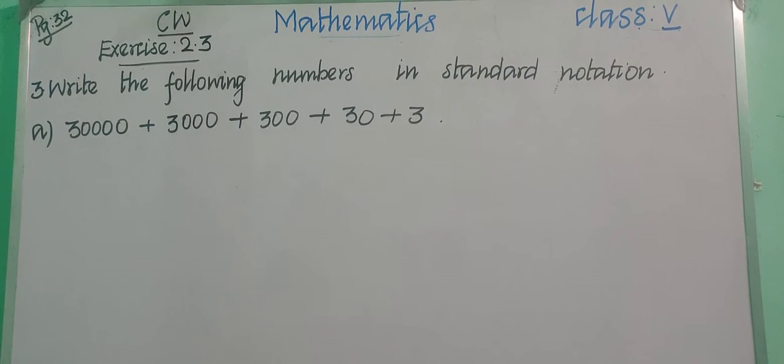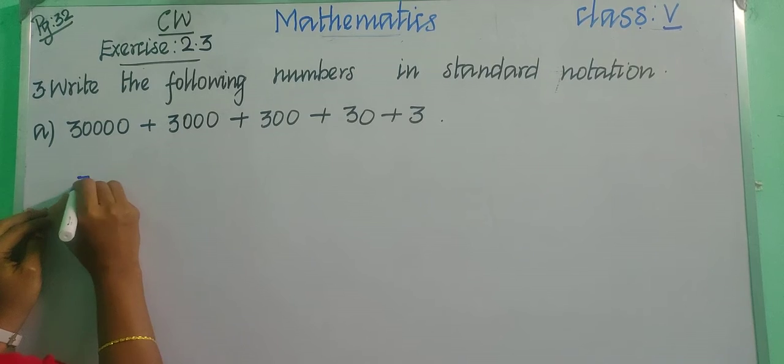Children, write the third question. Write the following numbers in standard notation. Okay, we are going to write these numbers in standard notation. It is an expanded form, right? So we are going to write this in standard notation. So how will you write this in standard notation? Simply the reverse order of expanded form. Okay, children. So what will you do first?